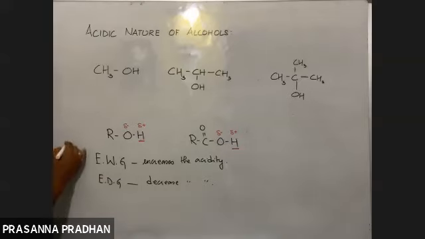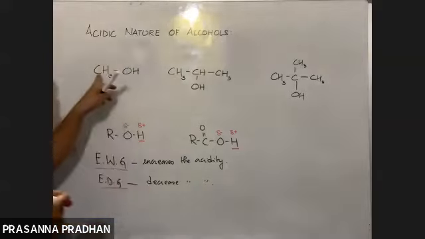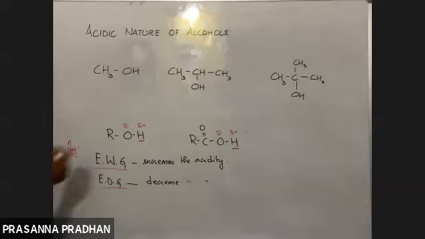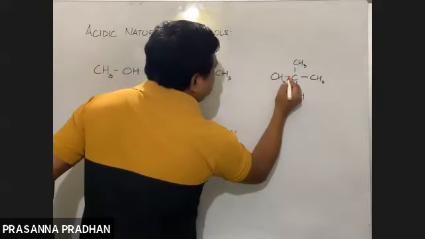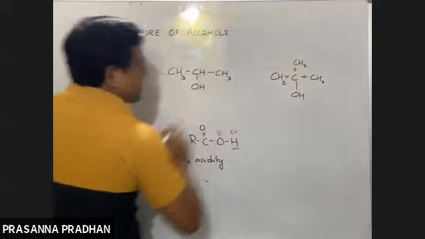Electron withdrawing group increases, electron donating group decreases the acidity. What is the nature of these alkyl groups? Is it electron donating or electron withdrawing? Electron donating. All alkyl groups are electron donating. So in the case of tertiary alcohols, we have three electron donating groups, which will decrease the acidity.